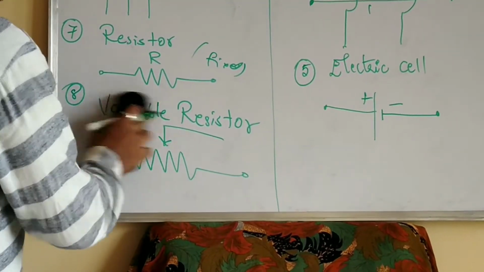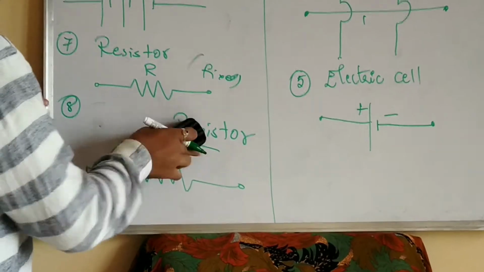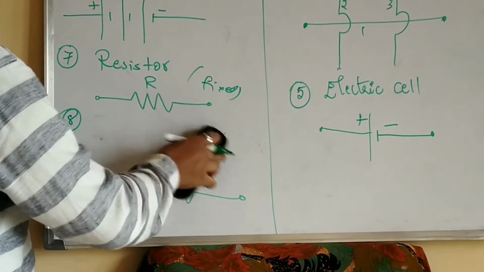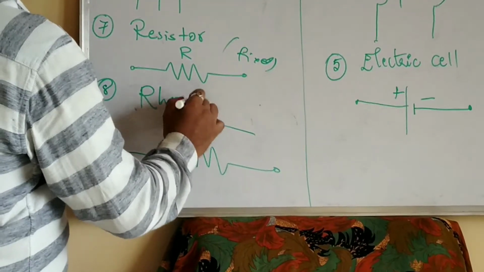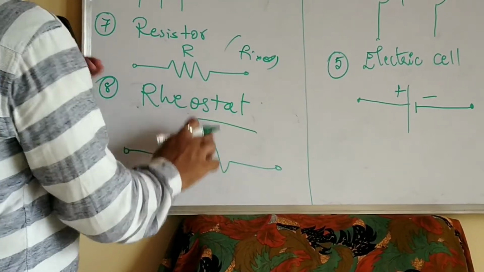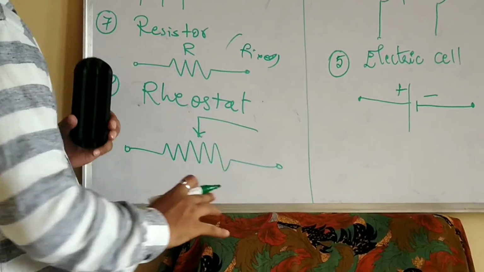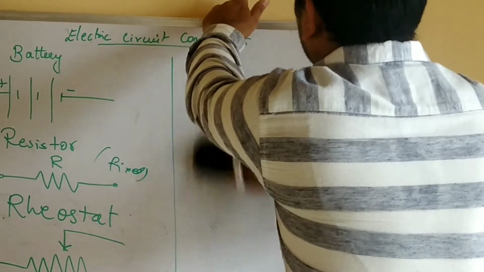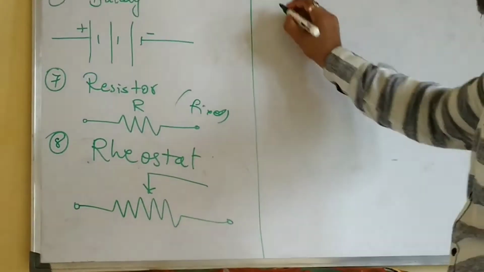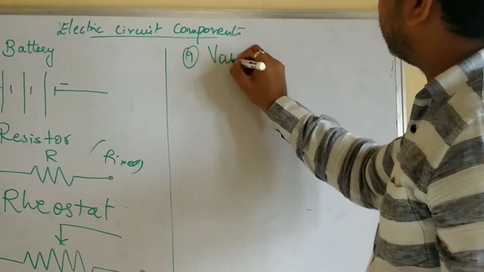Sorry students, this is not variable resistor. This is called a rheostat. This symbol is called a rheostat. I'll come to variable resistor now. Now this symbol is called a rheostat. Okay. Next is variable resistor.